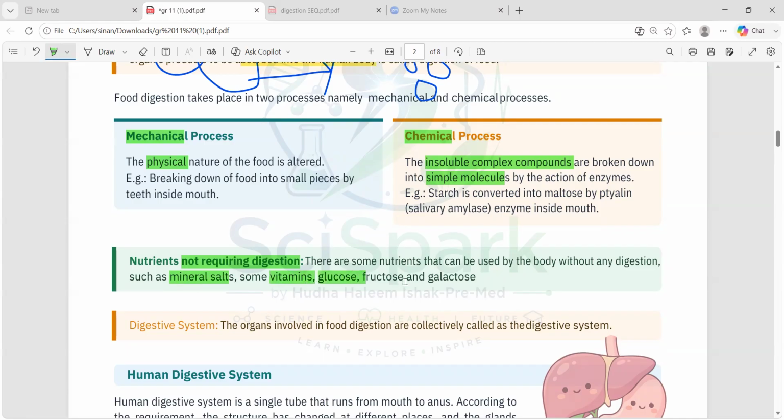And then we have the glucose, galactose, fructose. All these three are what? All these three are monosaccharides. So these don't require digestion.